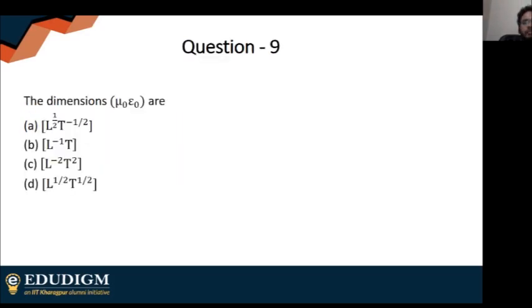The next question is the dimensions of mu naught epsilon naught r.